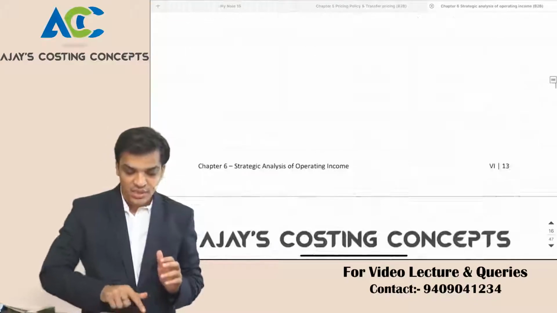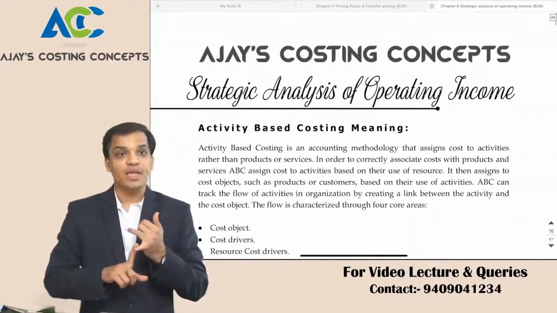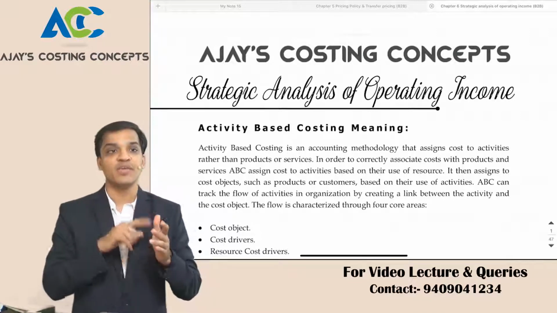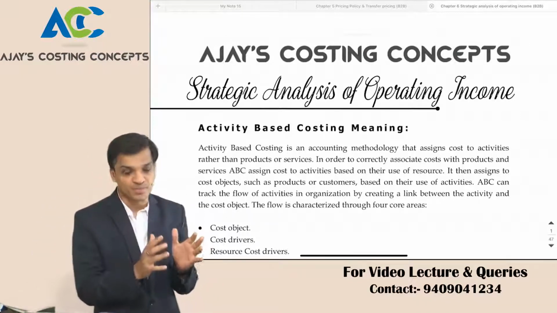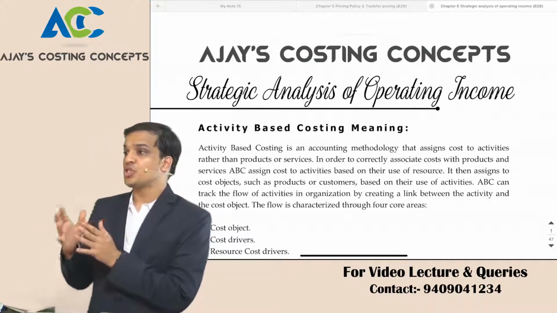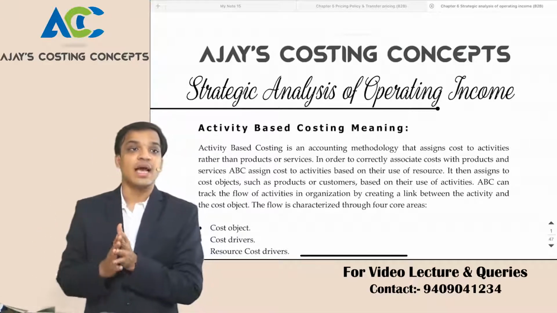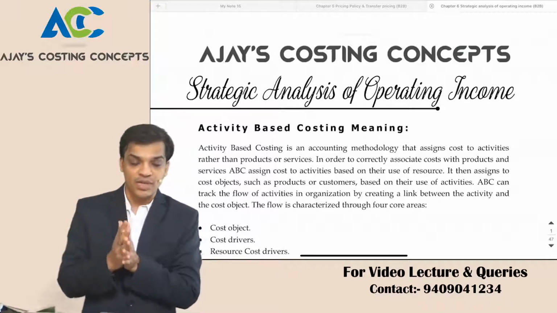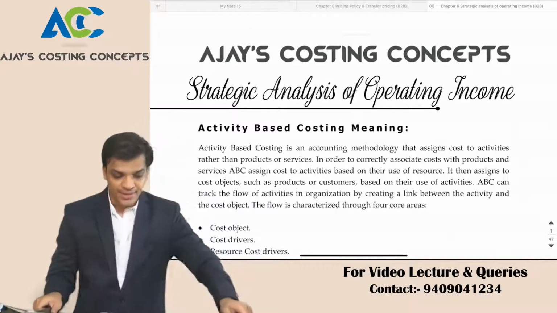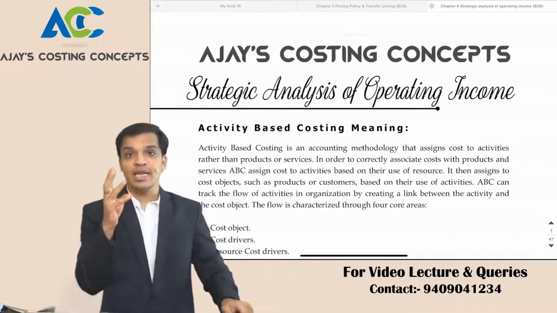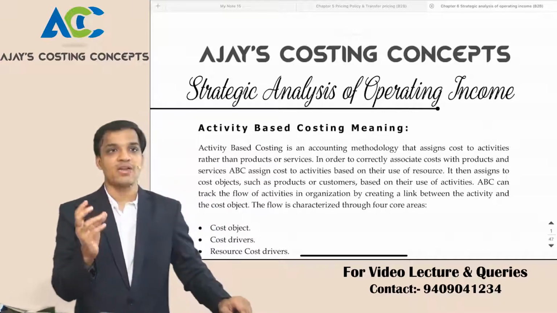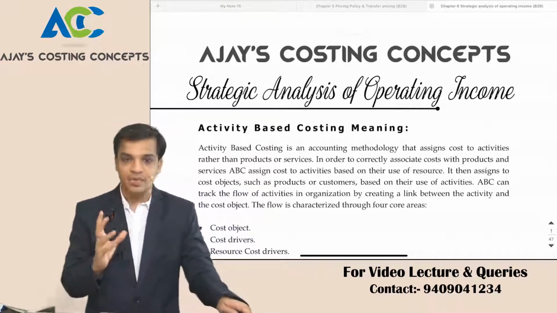So I'll start with activity based costing, then from activity based costing I'll go to activity based management, activity based budgeting, value added, non value added. That is one portion, right? Another portion is strategic analysis, another portion is direct product profitability analysis, and the last portion is customer profitability analysis, right? These are the four areas we'll divide this whole chapter into. Now starting with the first point, activity based costing. What is activity based costing?